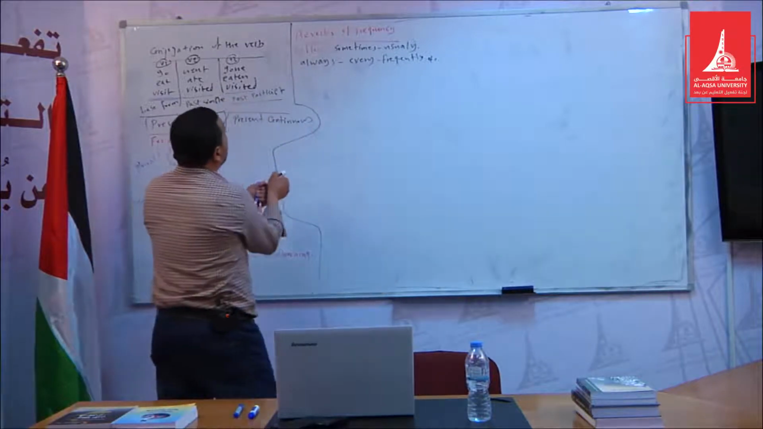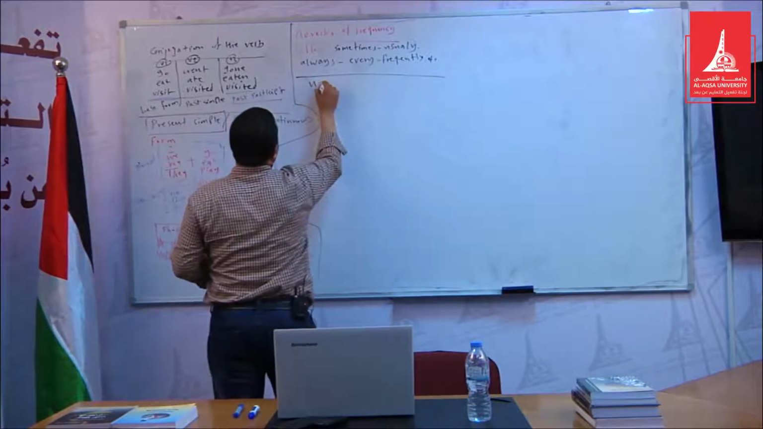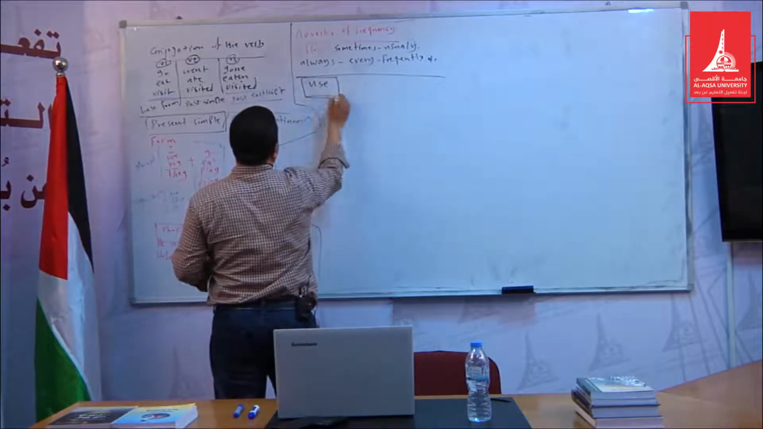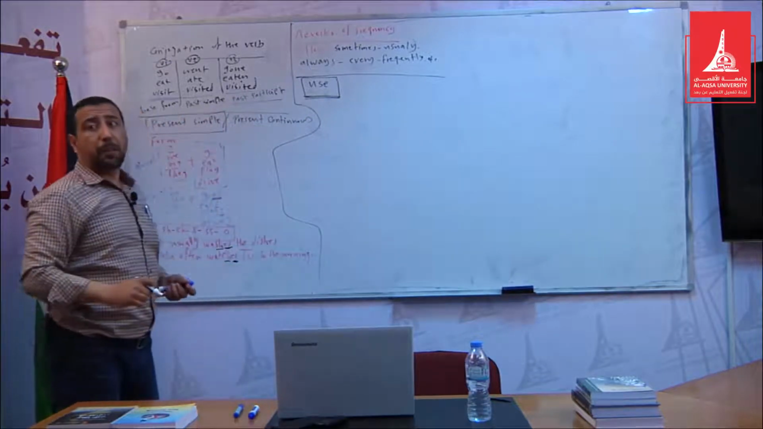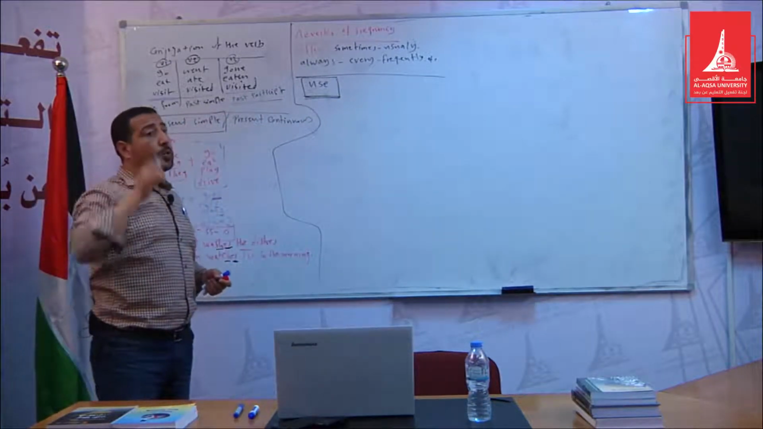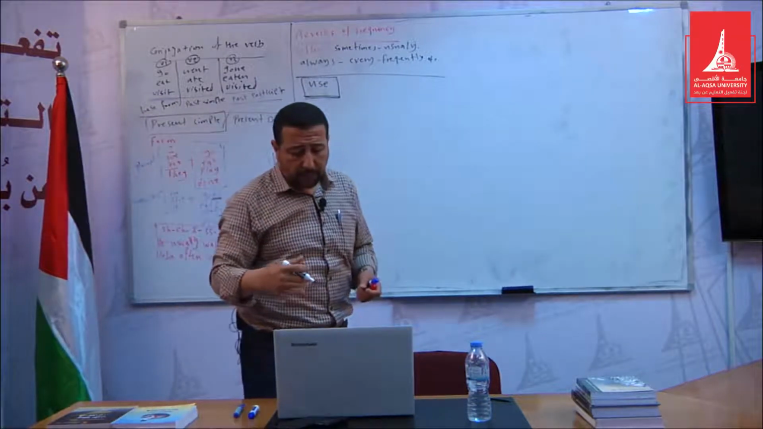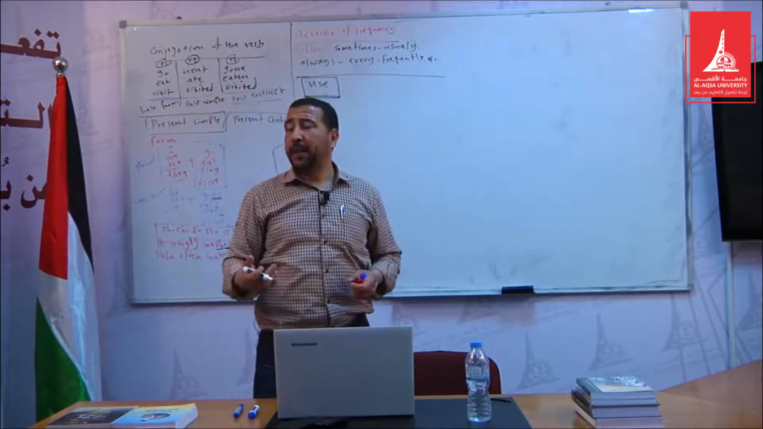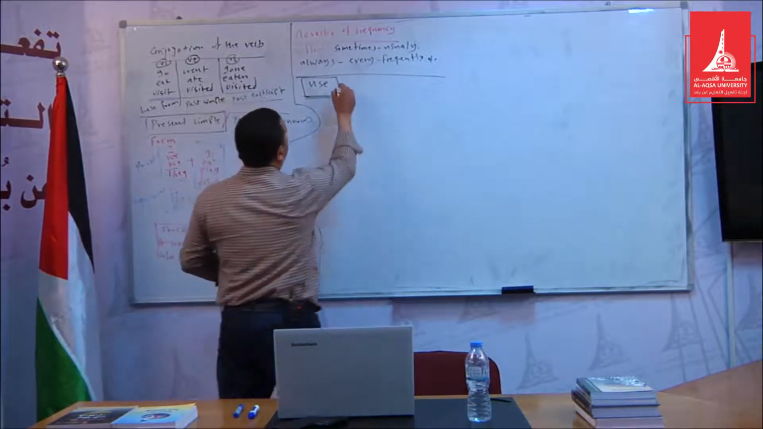Let's talk about the use of present simple. When do we use the present simple? The present simple is used to talk about an action that happens again and again. It is used in actions that happen again and again.